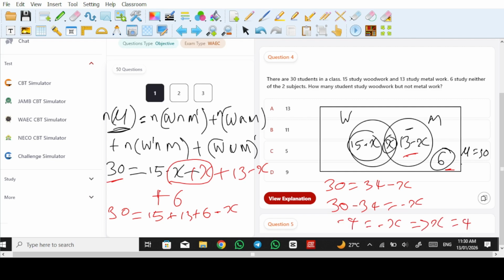It said, how many students study woodwork but not metalwork? Okay, so this x now is the number of students that study both woodwork and metalwork, but we're looking for people that study only woodwork, and we know from here that it is 15 minus x. Now that we know that x is 4, 15 minus 4 is,